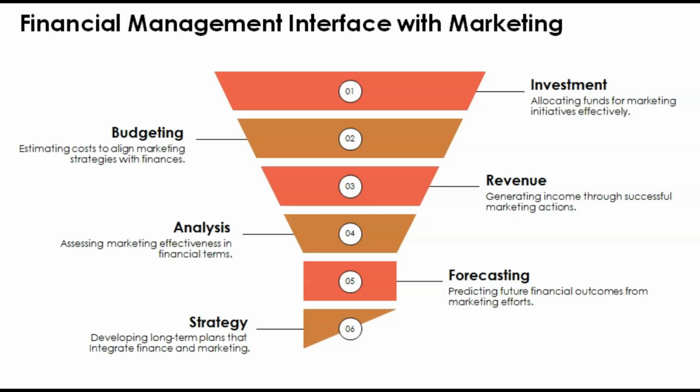Now revenue generation will be there, meaning we will generate income through that action. Suppose I have invested in advertisement of my product; that investment is done. Now I will prepare the budget. In a budget, what is mentioned? Income and expenditure. So first I'll write the expenses, the amount that was spent in marketing and advertisement, and according to that I'll prepare how much revenue we can expect to get from that.